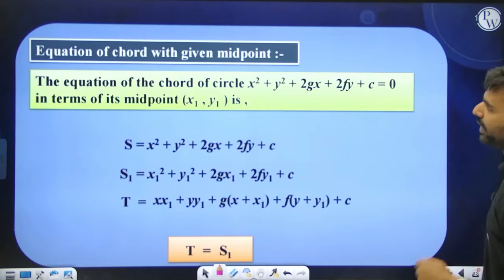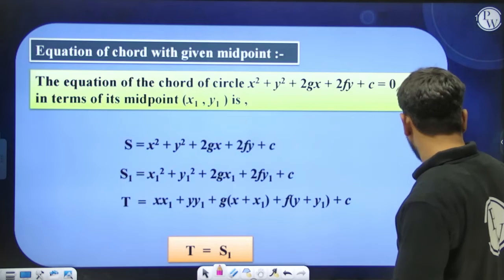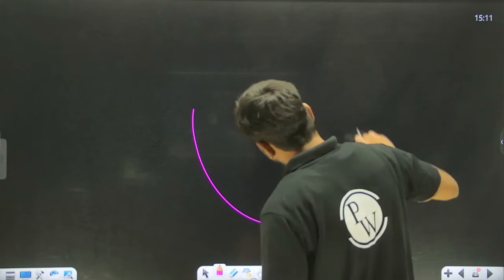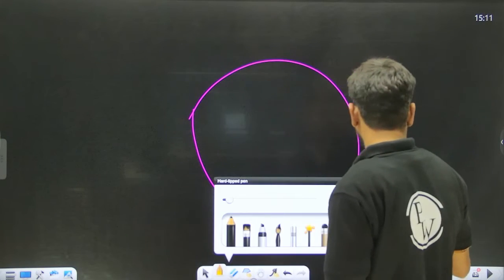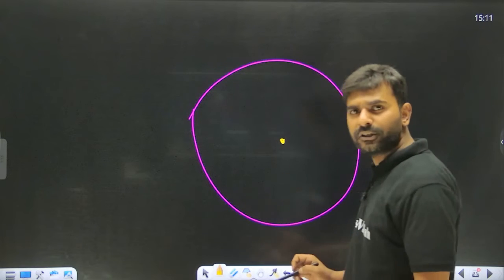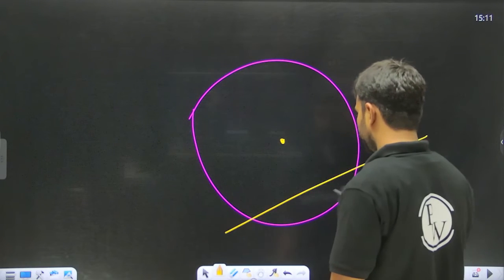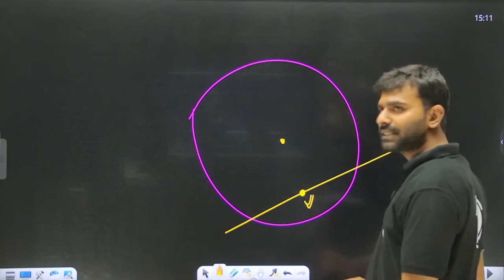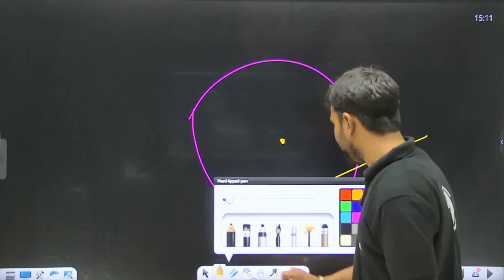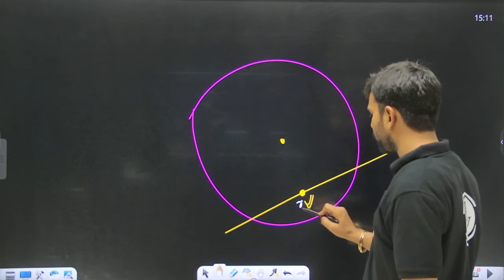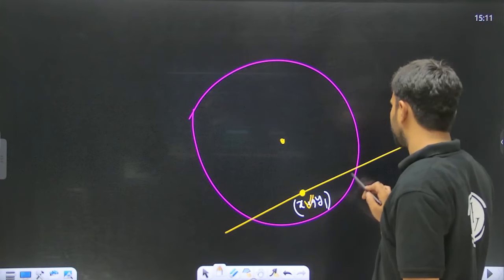All right, moving ahead: equation of the chord whose midpoint is given. Understand that if this is a circle, how many chords are there on a circle? Infinite. Let's say the midpoint of the chord is given to me. By just using this midpoint x1 comma y1, I can write down the equation of this chord.